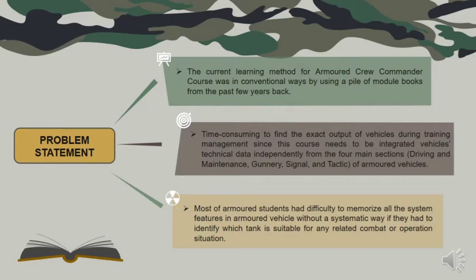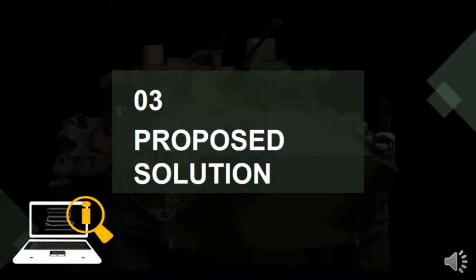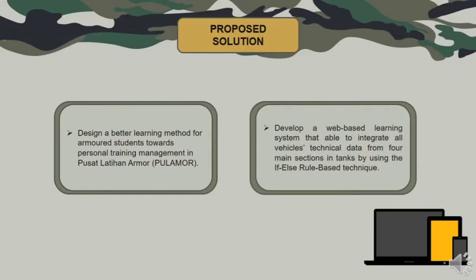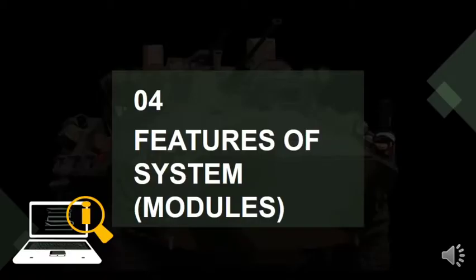Moreover, 77.9% of armoured students stated in the survey that they had difficulty memorizing all the system features in armoured vehicles without a systematic way, when they had to identify which tank is suitable for a combat or operation situation. Based on the problem statement, the proposed solutions are: design a better learning method for armoured students towards personal training management in Pusat Latihan Armor Pulau, and develop a web-based learning system able to integrate all vehicle technical data from four sections in various ends by using the if-else rule-based technique.